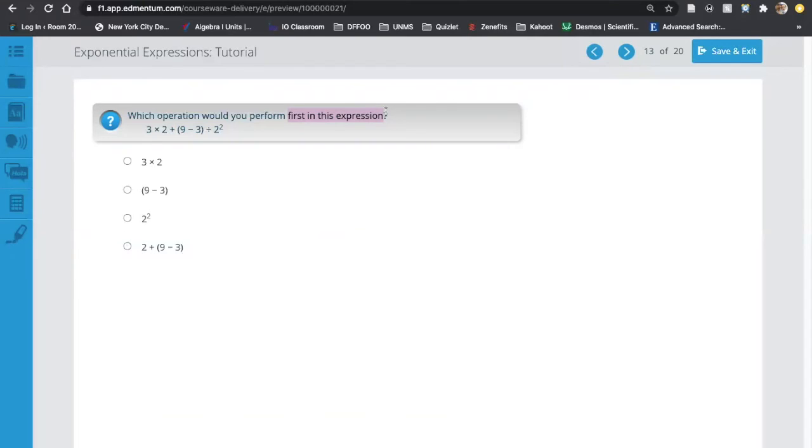So a lot of times in math, this does happen often. Just make sure you read the question before you start, right? Because I just did the same thing. I said, okay, so I'm looking at this here. I said, okay, bam, bam, bam, do this, this, this. I just wasted a bunch of time when all it asked me to do was figure out the first expression, right? So you just told us in the chat, 9 minus 3, right? So it's easy to waste time if you say, hey, I know this stuff is easy, I'm not even gonna read it. And I just wasted a bunch of time for no reason, when all I had to do was say, okay, so parentheses is first, that's what I'm gonna do,